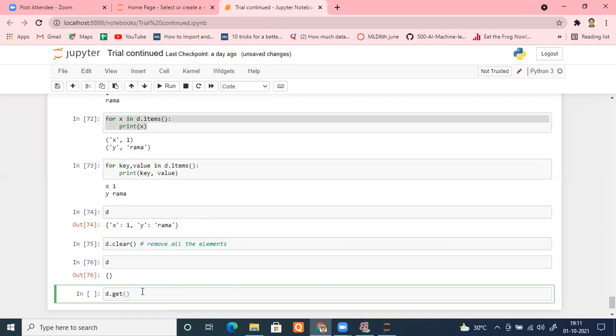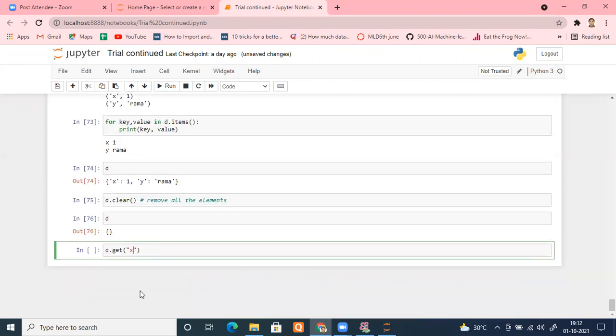If I remember, it needs two arguments from you. One is key, second is value. Why is it used? For example, I want to know the value of an item whose key is, let's say, X. So what is the value corresponding to this X? Let me run this.